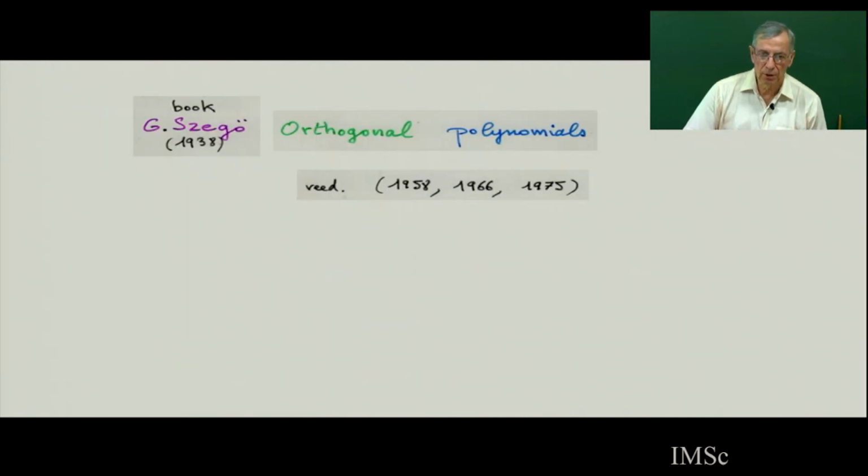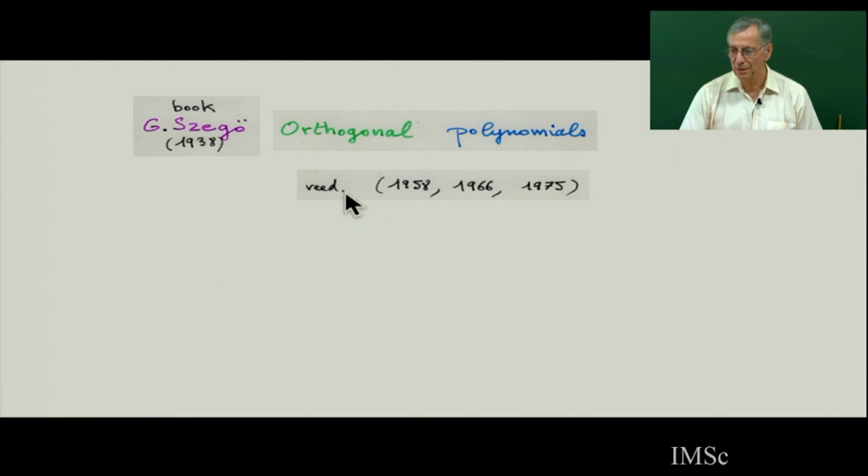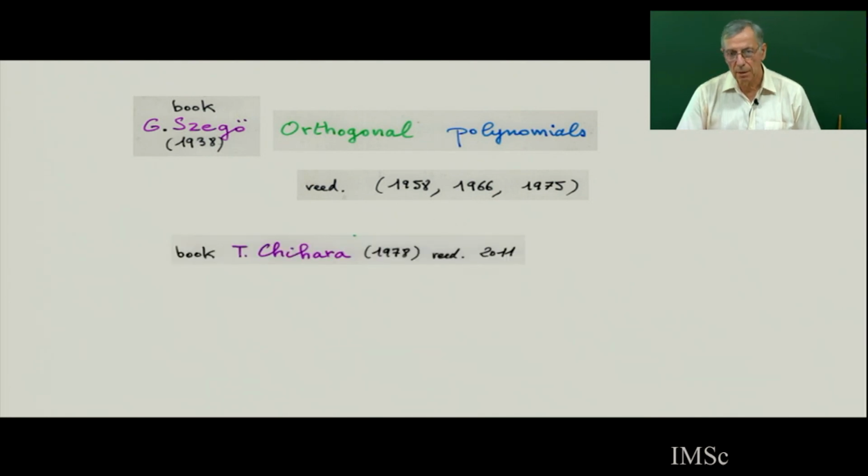So there is the classical book of Szegő in 1939. It was a very classical book, and it was reprinted many, many times. So this was the standard reference for orthogonal polynomials from the classical point of view. And then there was another book, Chihara, later, which was also reprinted. And maybe I start more in the spirit of this book, for the combinatorial interpretation of orthogonal polynomials, than the book of Szegő.